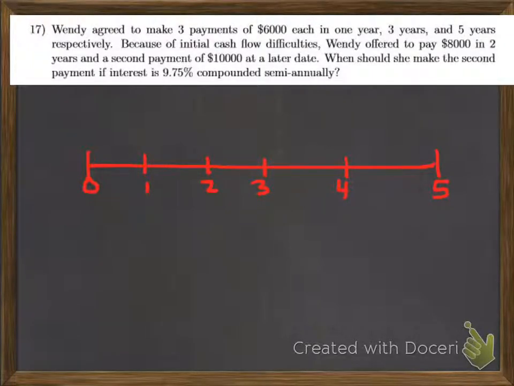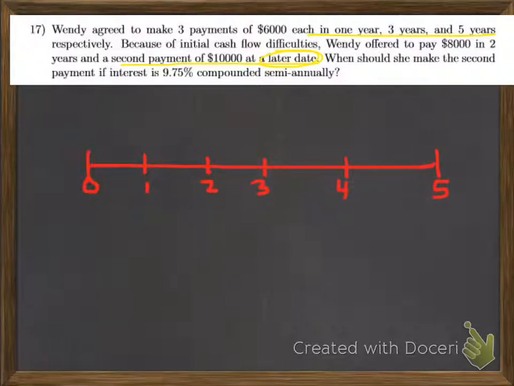Wendy agreed to make 3 payments of $6,000 each in 1 year and 3 years and 5 years respectively. Because of initial cash flow difficulties, Wendy offered to pay $8,000 in 2 years and a second payment of $10,000 at a later date. We don't know what that date is. When should she make the second payment if interest is 9.75% compounded semi-annually?